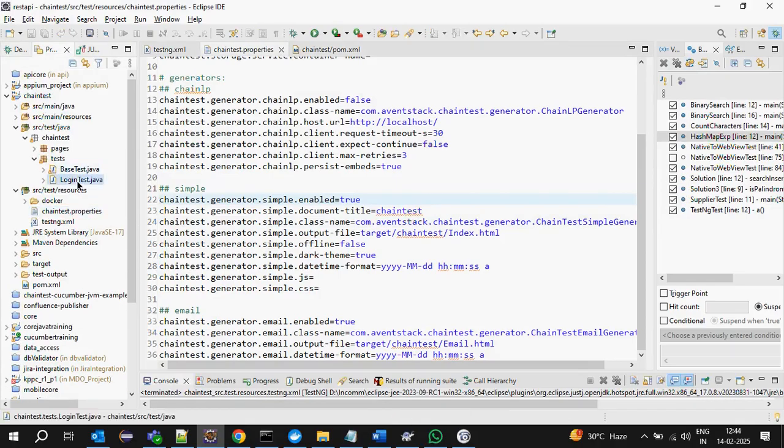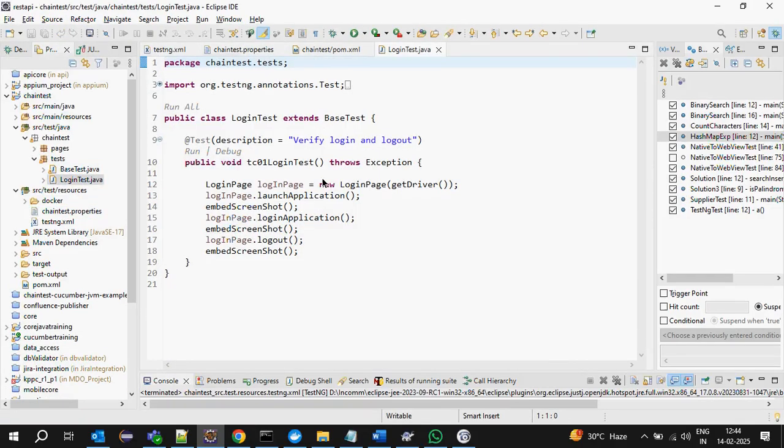Anything; I have created one login test case, a login test case of OrangeHRM. Here, suppose I want to log: application launched successfully, application login success, application logout success, or after any failure. How to log messages?